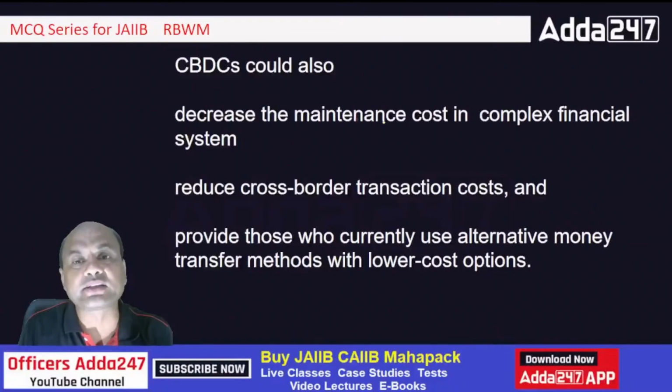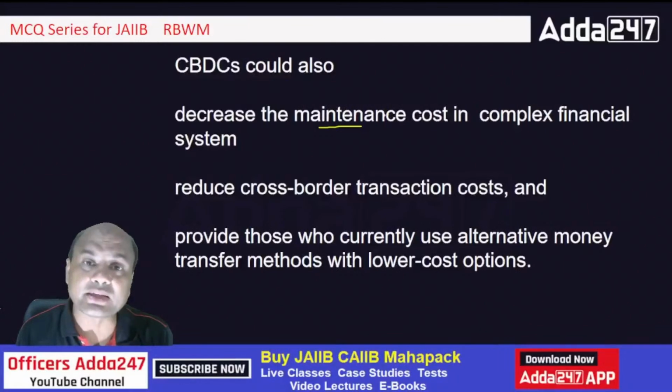CBDC could also decrease the maintenance cost in the complex financial system. Maintenance cost is huge. What does maintenance cost mean? Printing the notes. When physical notes are printed, they become soiled, then they have to be replaced. This is all huge cost.